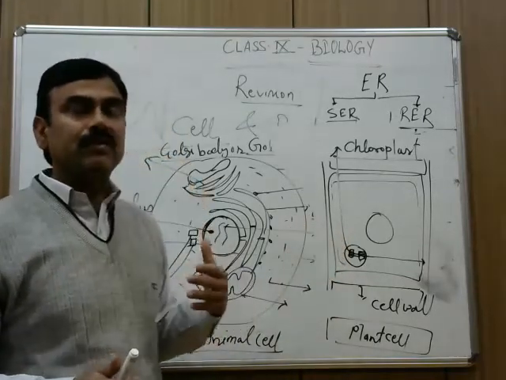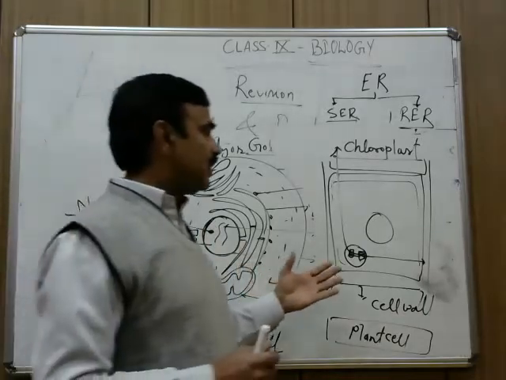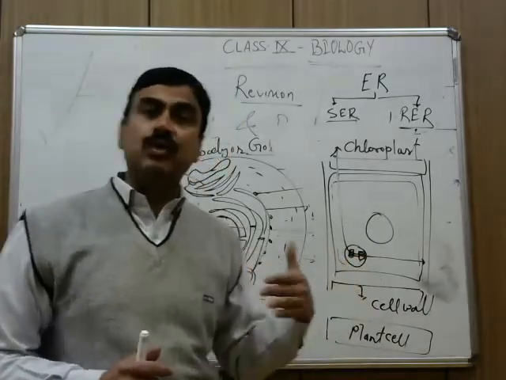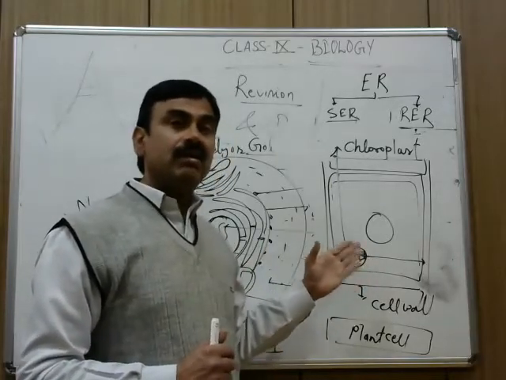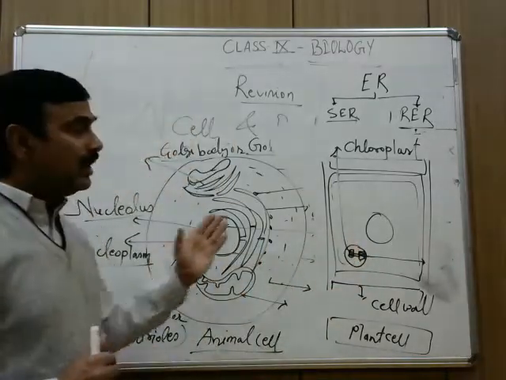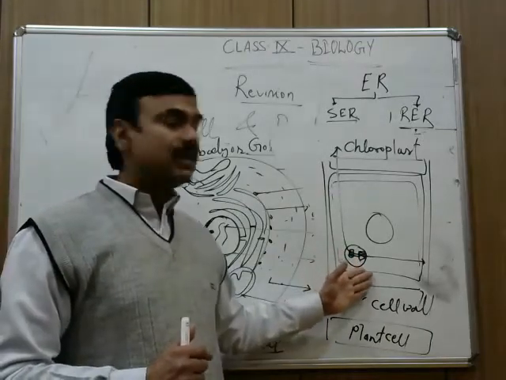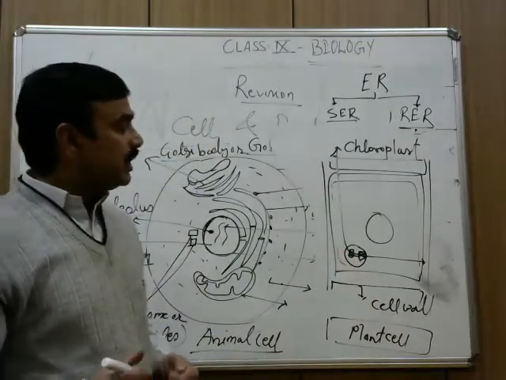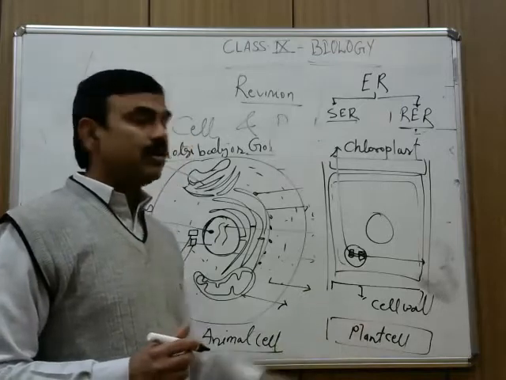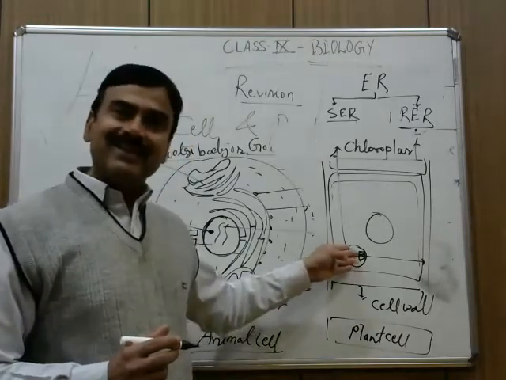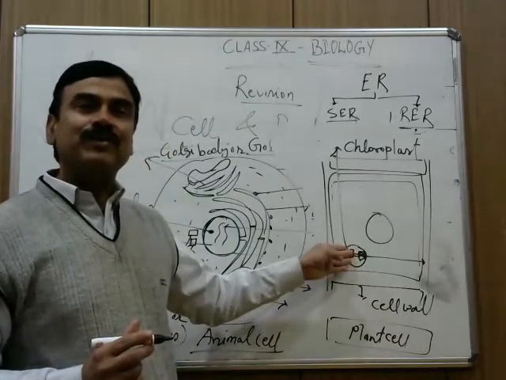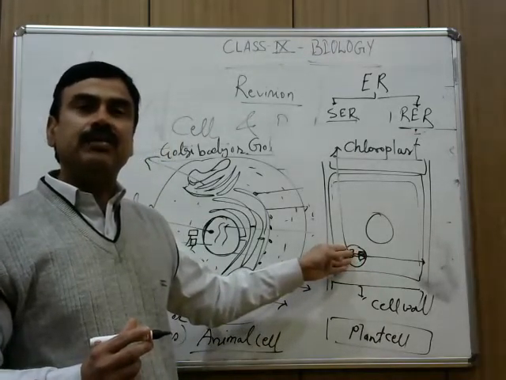There are three types of plastids: chloroplast, chromoplast, and leucoplast. So this organelle is absent in the animal cell, and it is present in the plant cell. The plant cell is rich in cell wall and rich in chloroplast, and because of the presence of chloroplast, it is called autotroph, because it can prepare its food.